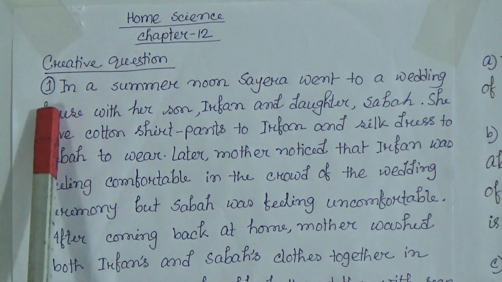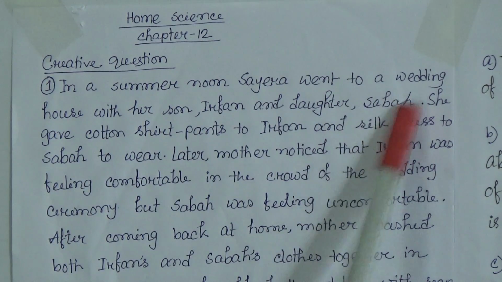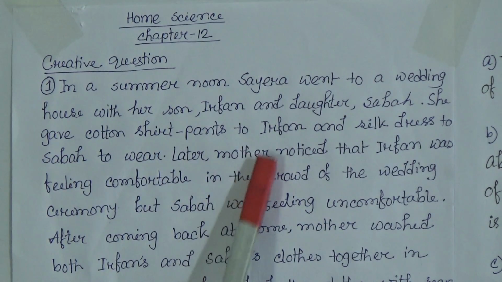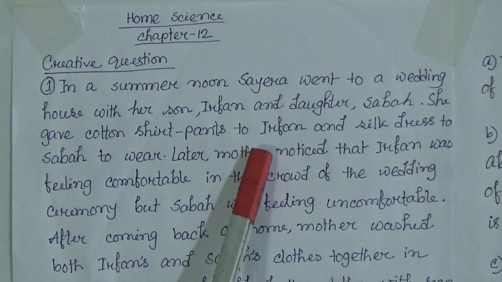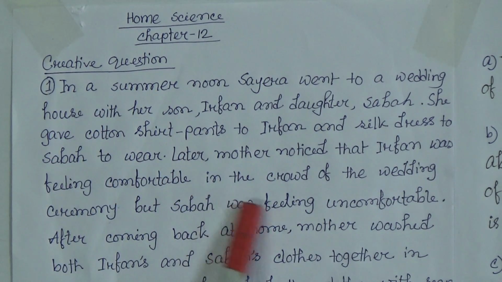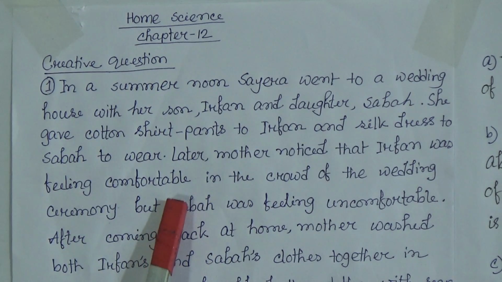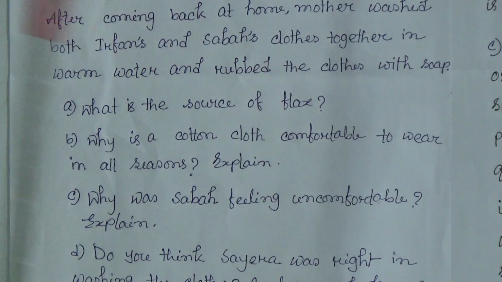So start number 1. In a summer noon, Sarah went to a wedding house with her son Irfan and daughter Saba. She gave cotton shirt pants to Irfan and silk dress to Saba to wear. Later, mother noticed that Irfan was feeling comfortable in the crowd of the wedding ceremony, but Saba was feeling uncomfortable. After coming back at home, mother washed both Irfan's and Saba's clothes together in warm water and rubbed the clothes with soap.